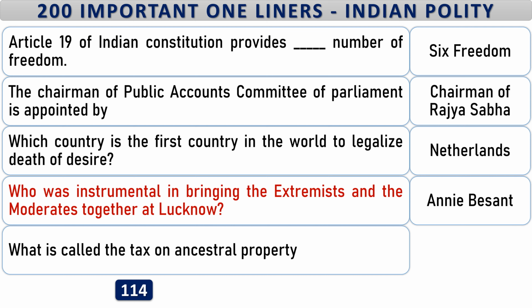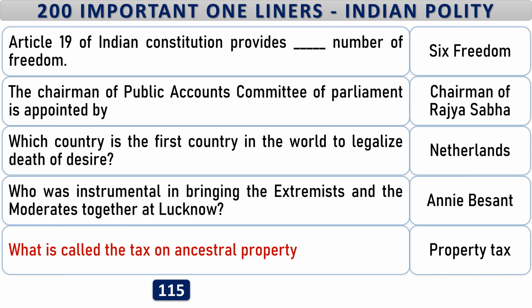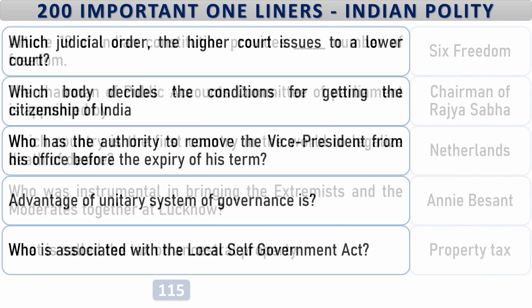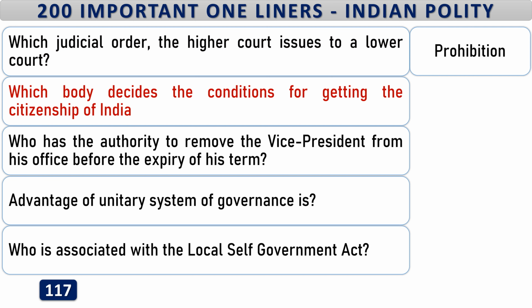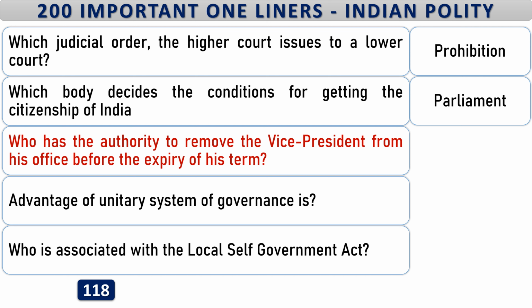Who was instrumental in bringing the extremists and the moderates together at Lucknow? Annie Besant. What is called the tax on ancestral property? Property tax. Which judicial order the higher court issues to a lower court? Prohibition. Which body decides the conditions for getting the citizenship of India? Parliament.